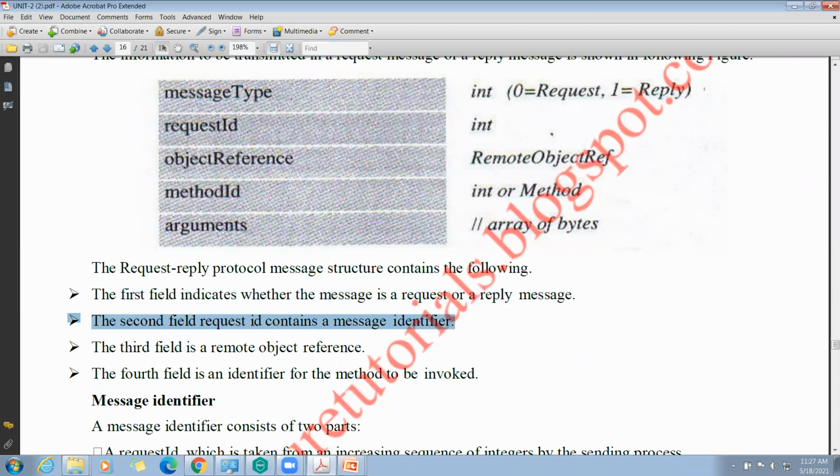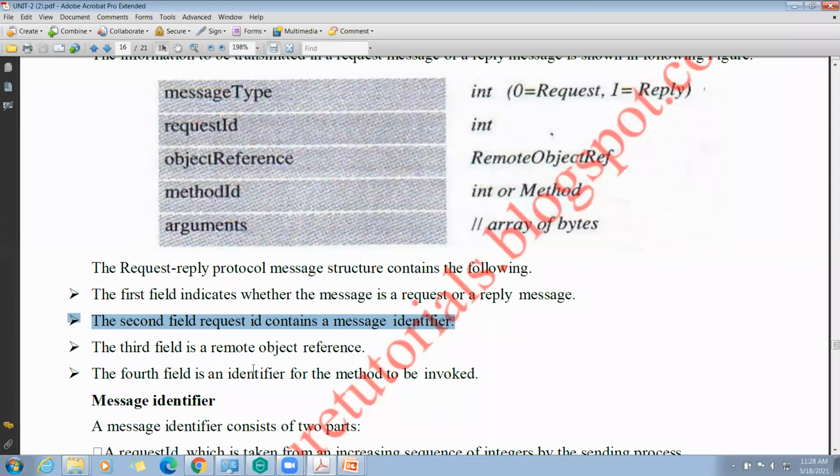See here, the first field is the message type. If it is 0, then what did we say? Request. 0 means request, which means client to server. 1 means reply from server to client. The second field in the above diagram is the request ID. The request ID field contains a message identifier, which should be an integer value.